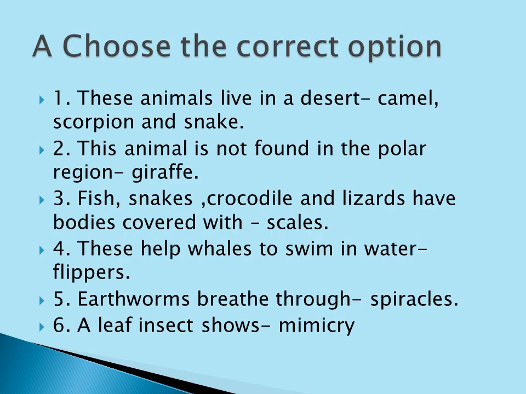Third, fish, snakes, crocodiles and lizards have bodies covered with scales. So underline the word scales. Fourth one, these help whales to swim in the water. It is called flippers. Flippers help the whales to swim in the water. Then earthworms breathe through the skin, and insects have spiracles to breathe. Leaf insect shows mimicry.